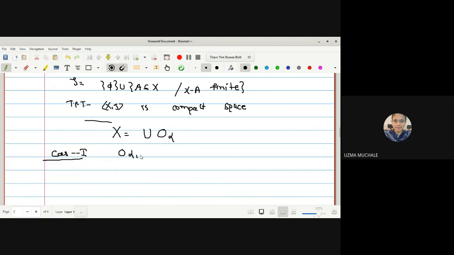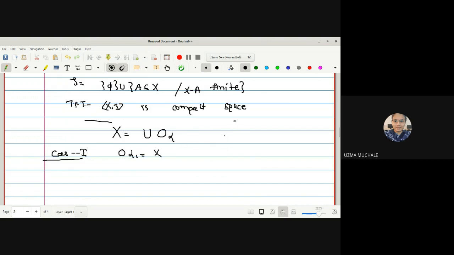We can select O_alpha1 equal to X, because X itself is an open set. If you don't remember, go back to the cofinite topological space where we wrote that phi and X are also open and closed sets, and we proved that phi is a member of tau and X is a member of tau. Then we proved that a finite intersection of members of tau and an arbitrary union of open sets from the cofinite topology is again a member of tau. Those who don't remember, just go back and you can see.